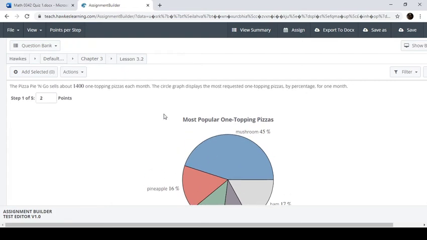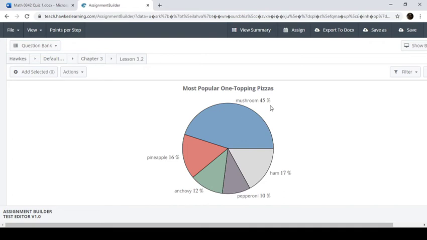So one thing I do want to make sure that I go over real quick, though, is that if we have the number of things represented by this data, so again, this is 1,400 pieces of data here. If we know the total amount of data, we can actually work backward and get from our percentage to our frequency.